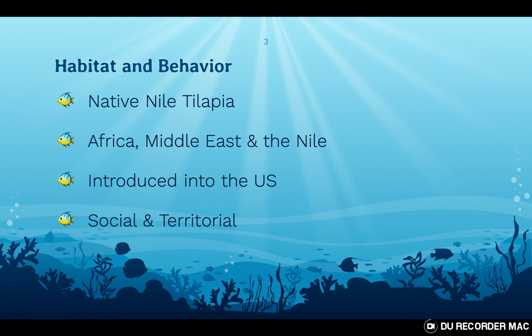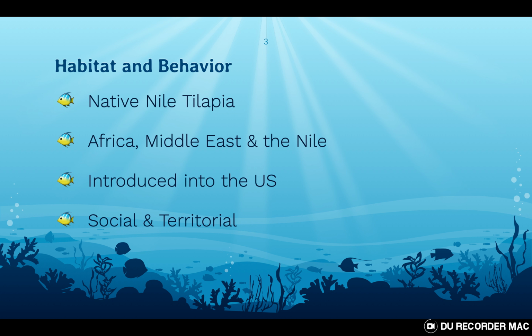Native Nile tilapia were used in this experiment. They are usually found in tropical and subtropical ranges such as Africa, the Middle East, and the Nile. However, they reside in freshwater habitats. For the most part, they have been introduced into the United States to be hybridized and introgressed in aquacultures. They obtain these fish from a hatchery and furthermore were juvenile when utilized in the experiment.